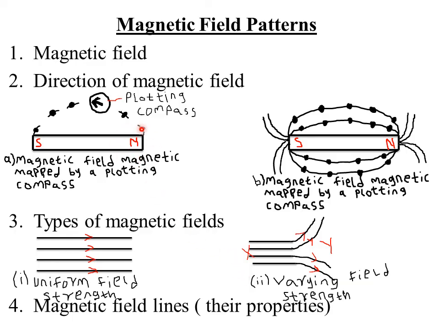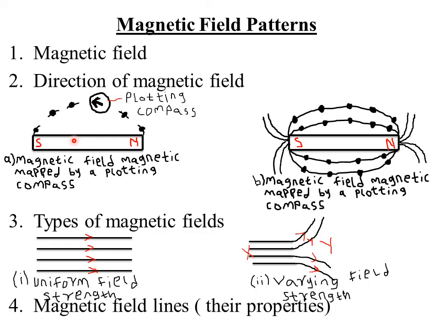So magnetic field lines originate, or they start from the North Pole and end at the South Pole. That is the first property of magnetic field lines. They originate from the North Pole and end at the South Pole. So if you have to show direction or arrow, the arrow should be pointing towards the South Pole, that is, originating from the North Pole towards the South Pole.